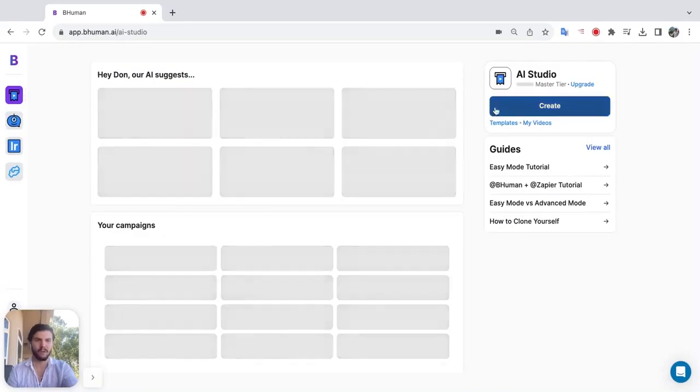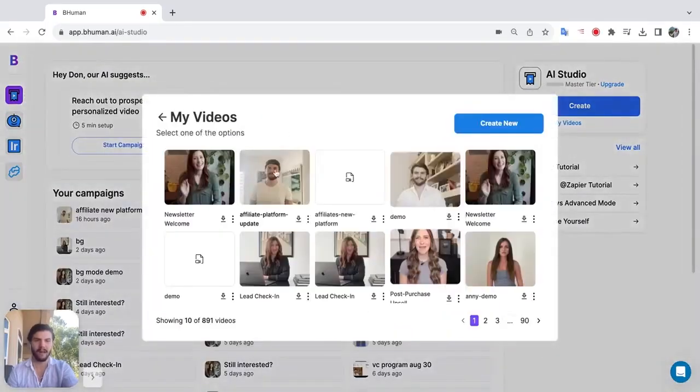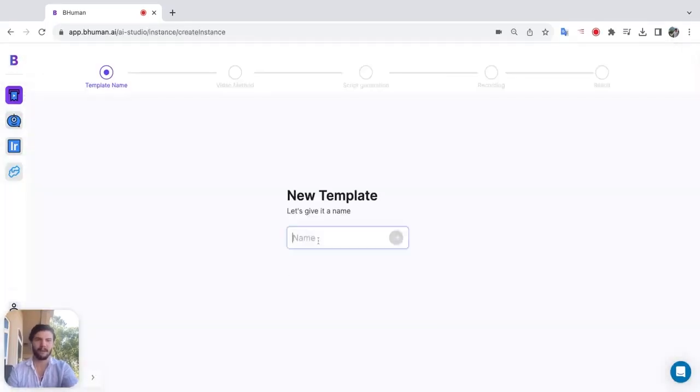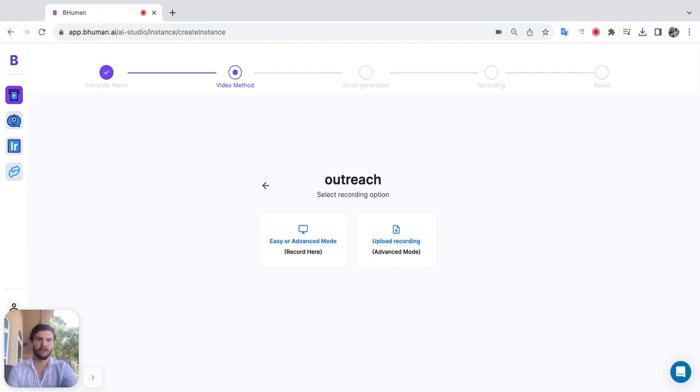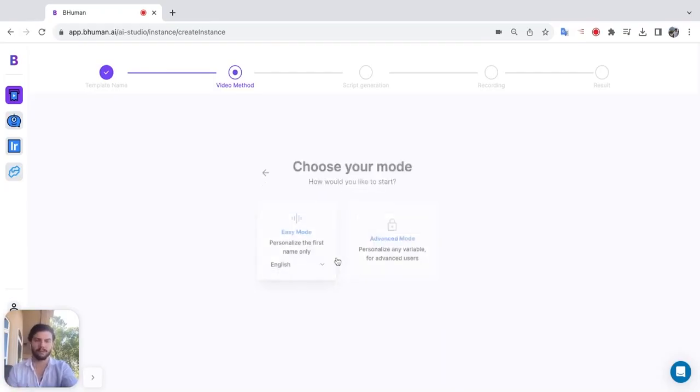Go back to AI Studio. We're going to hit create. And we're going to go to my videos this time. And we're going to create new. Let's name our template. We can record from our computer or upload a video. I'll record from the computer. There's easy mode and there's advanced mode. Easy mode lets you change one variable, the first name, and advanced mode lets you change as many as you'd like. Let's start with easy mode.